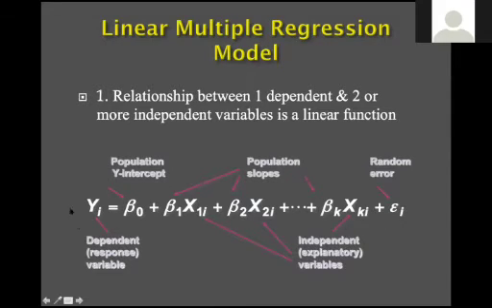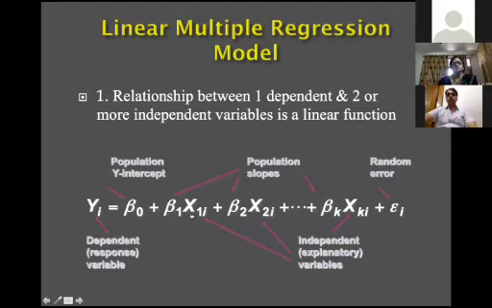So how do we interpret this? If beta 1 comes out to be, say, 0.667, you can say that for a unit change in this variable, the outcome increases by this amount. If this value comes out negative, you can say that for a unit change in this variable, the outcome decreases by this amount.